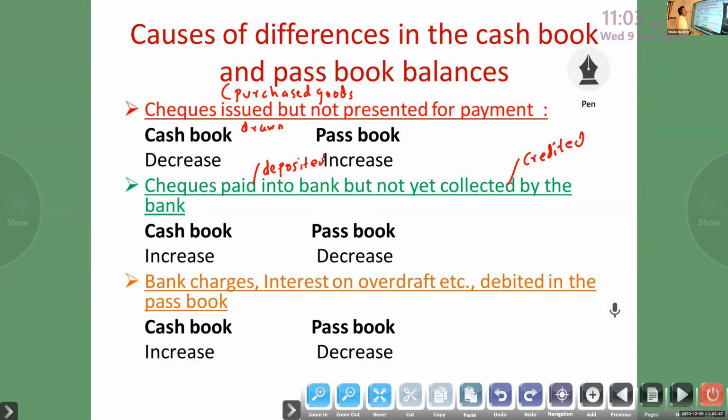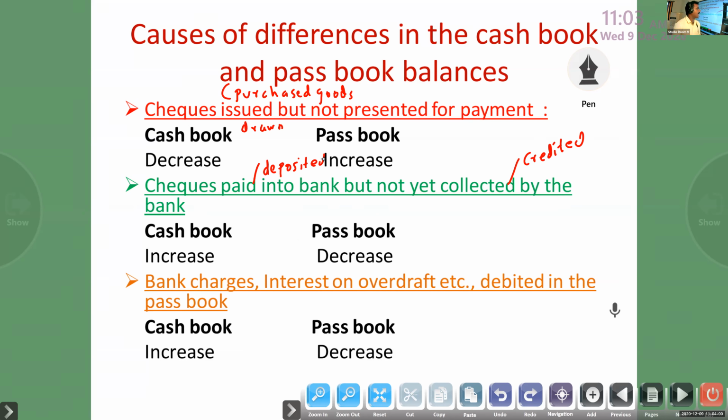Check paid or deposited into bank but not yet collected by the bank. First case, check issued. Second case, check deposited or paid into bank but not yet collected by the bank.